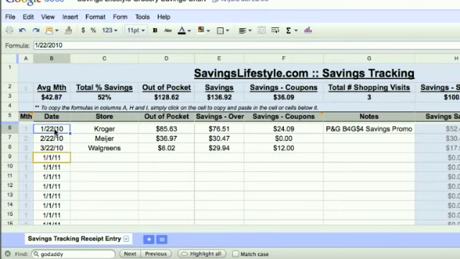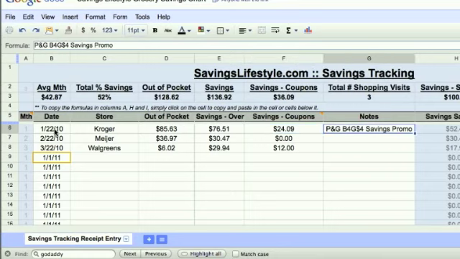So entering the date, the store, your out-of-pocket, which was how much you paid out of pocket, your overall savings, which is a lot of stores will give you an overall savings and they'll break it down even further by how much you saved with coupons and then how much you saved with the store card benefits, and then also even how much you saved by the promotional items they had going on as well. So I wanted to have that breakdown as well because it was really interesting to me last year to see how much I saved in coupons alone. So I decided to have that in there. If the stores do break it down, then I'm going to enter that for myself this year too.